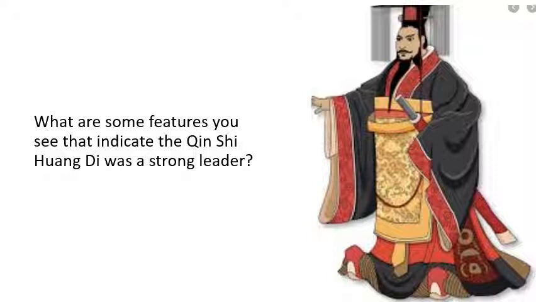In fact, he was born in the Qin territory of the warring states. He was the adopted son of the king of the Qin region, and when he was 14 years old, he assumed the throne of the Qin territory. Quickly, he decided that the warring states were not a good plan. They were, in fact, fighting over little pieces of land, and it was not an effective way to lead. With 600,000 warriors, he collected and triumphed over all of the warring states and created them into one large state.